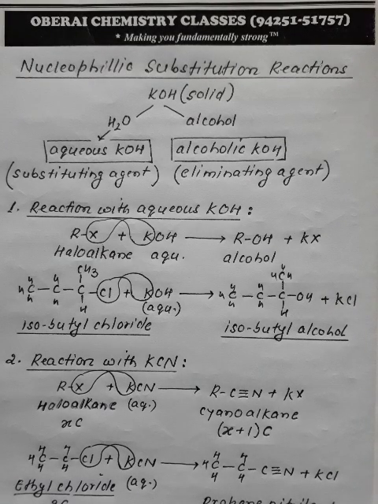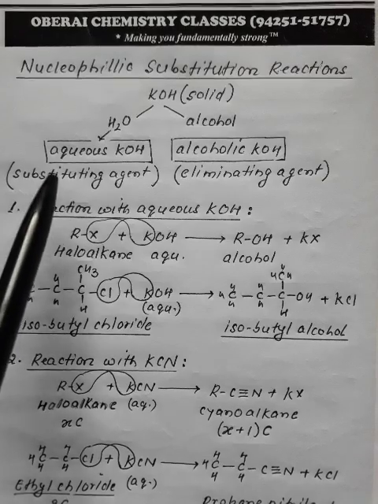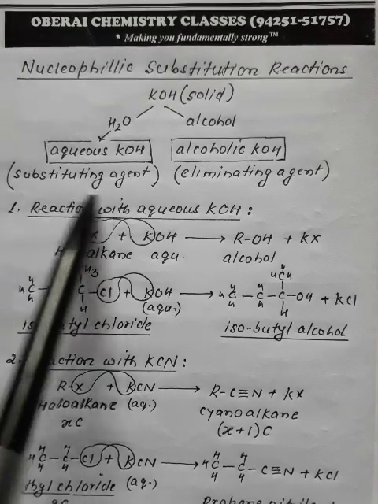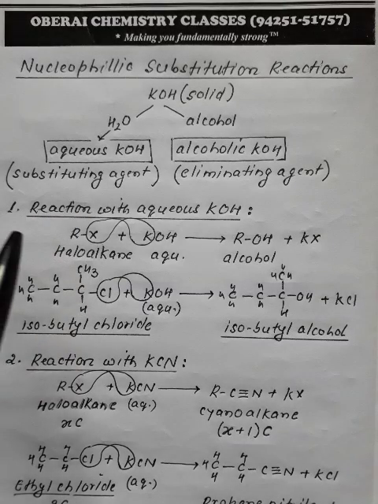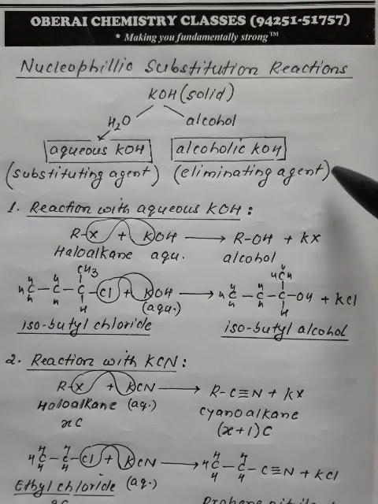Now what is the difference between the aqueous KOH and alcoholic KOH? The broader difference is that aqueous KOH is a substituting agent. It will always cause substitution, whereas alcoholic KOH is an eliminating agent. It will always cause elimination.